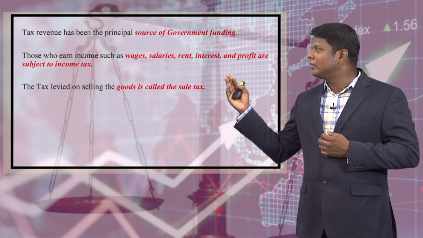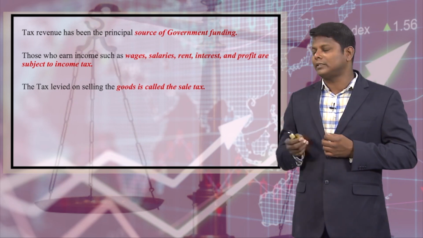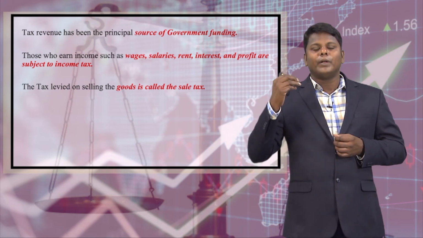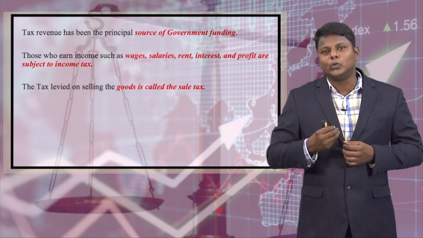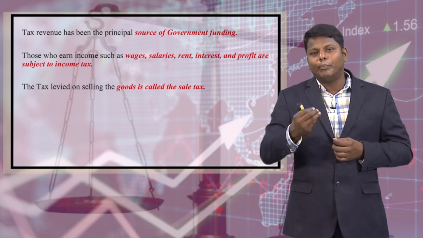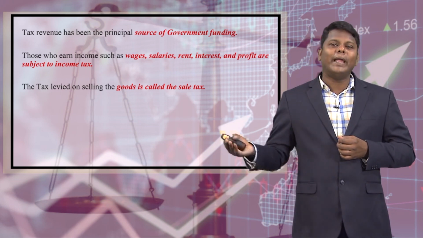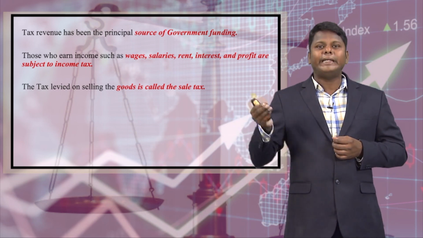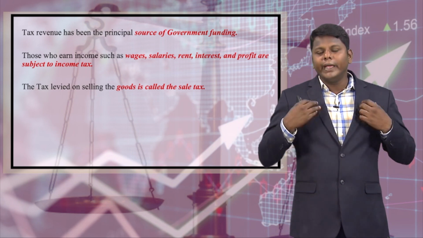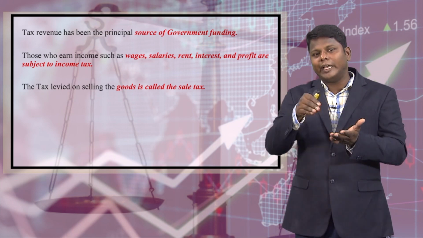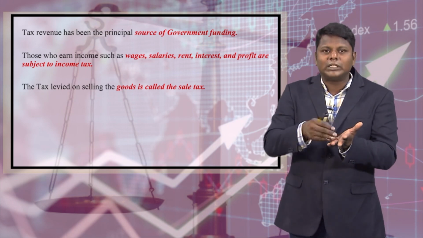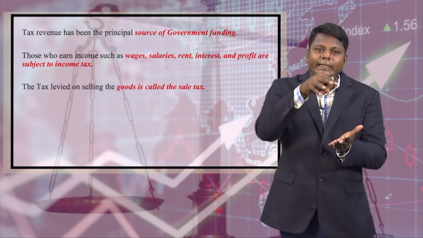The tax levied on selling goods is called the sales tax. So, if any company is selling its goods to the public, it will add taxes for that. Being a consumer, I will pay the actual cost of the product, and at the same time, along with the actual cost, I will be paying the tax.